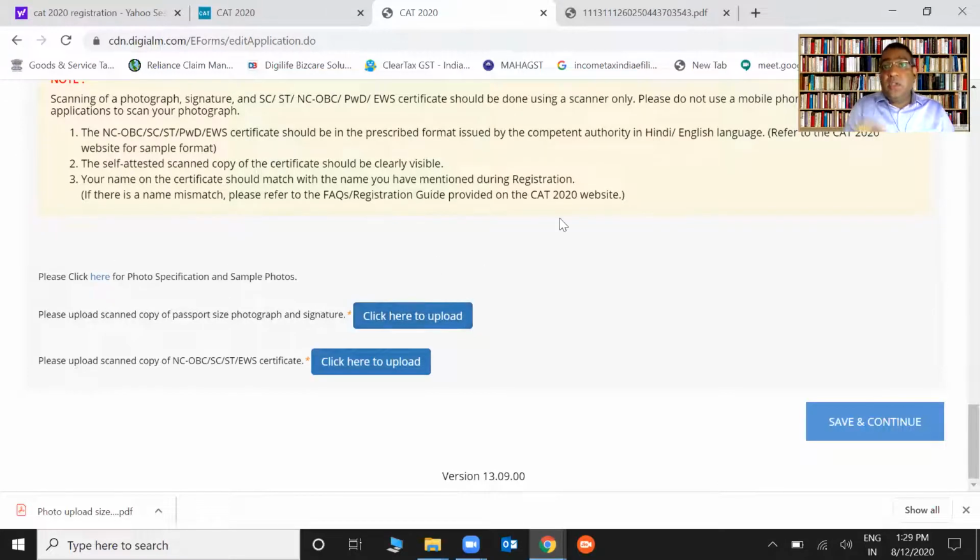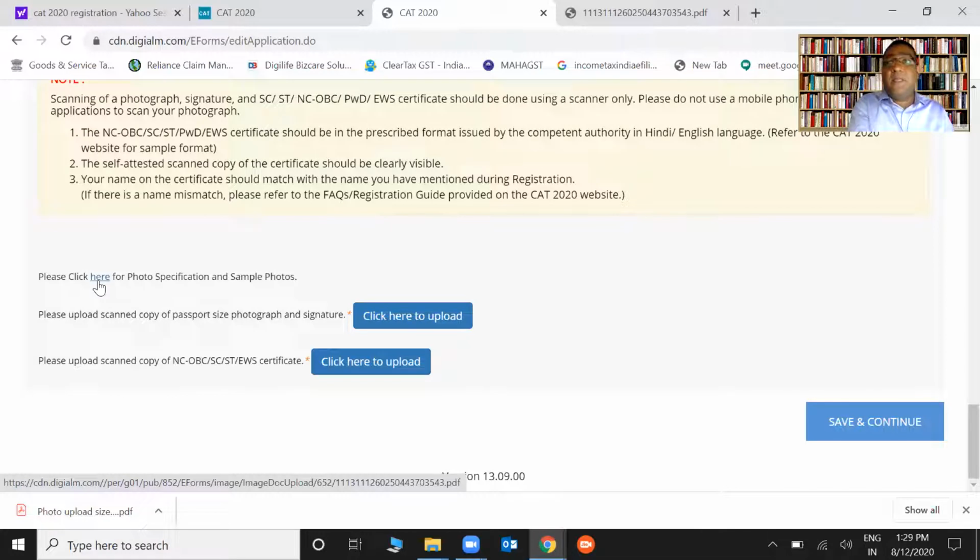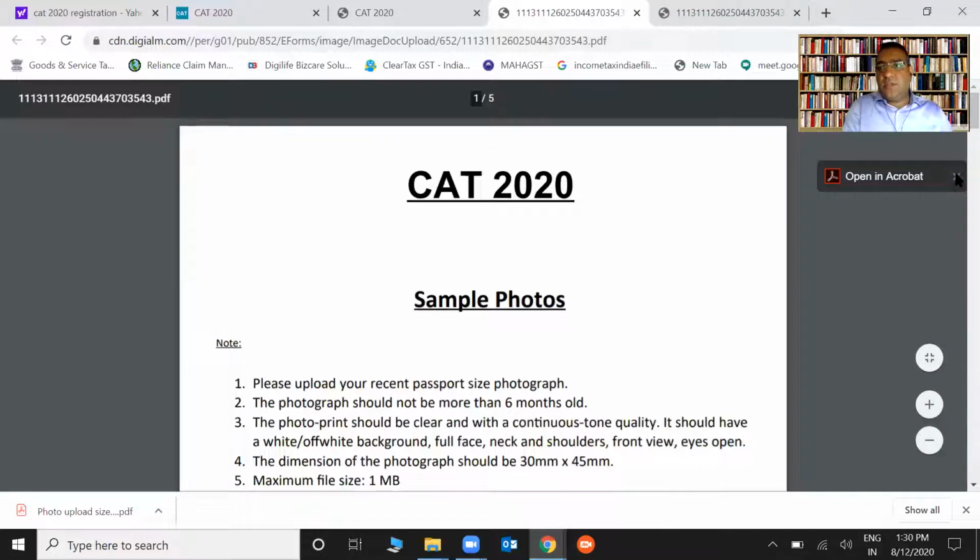Now, photos. Why I'm going to this section is that you should please keep your photograph ready beforehand. Otherwise, you'll have to save and continue, and go and work on your photograph again. So before I continue with the process of filling this information, go here. It specifically tells you here, photo specification. This is what it is.